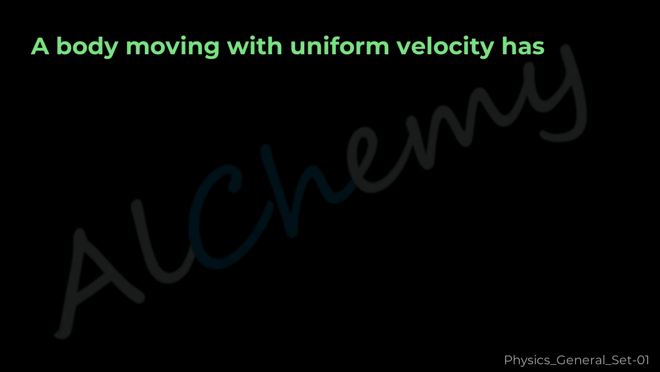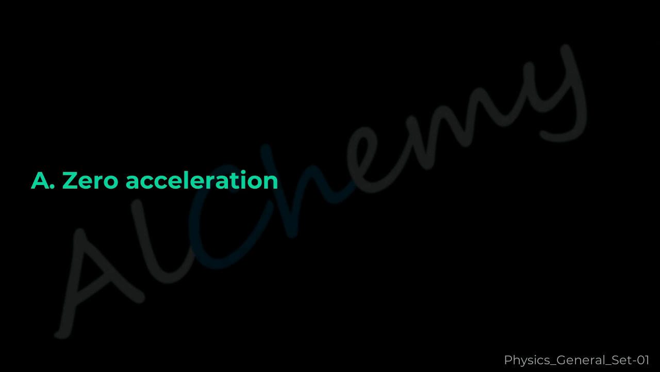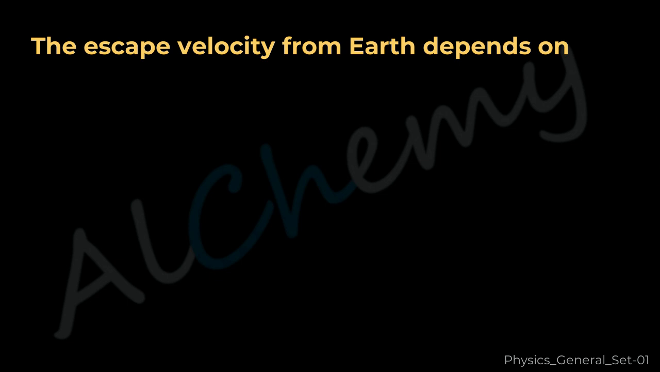Question 8. A body moving with uniform velocity has A. Zero acceleration. B. Constant acceleration. C. Increasing acceleration. D. Decreasing acceleration. The correct answer is A. Zero acceleration.